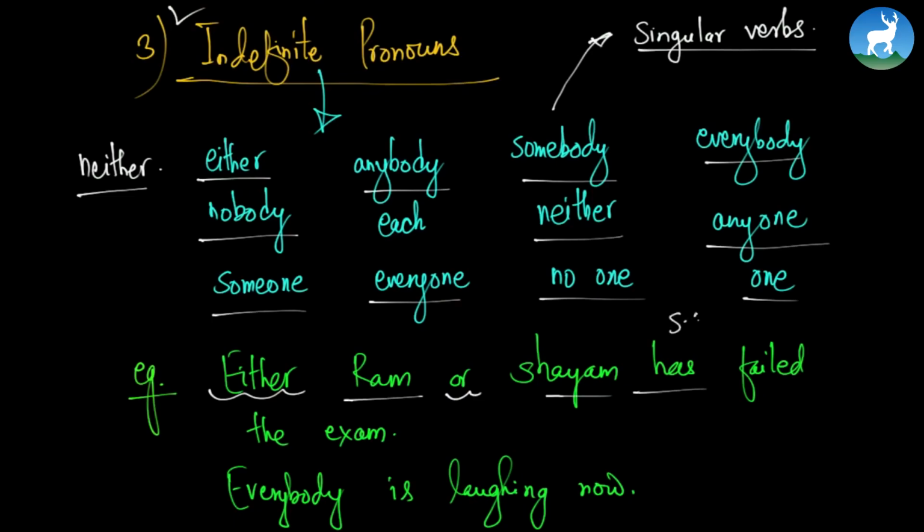So it is a singular verb because it follows an indefinite pronoun. Everybody is laughing. Is is a singular verb. Everybody is an indefinite pronoun. Correct? But there's an exception to this rule. Let's study that exception.